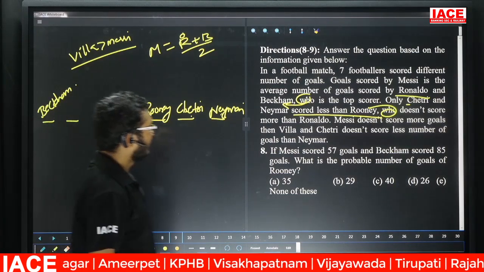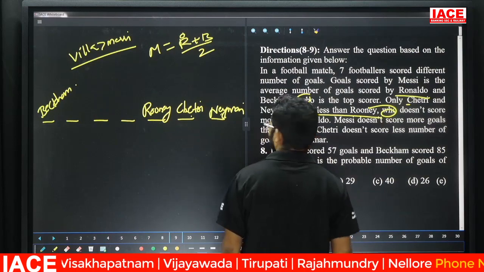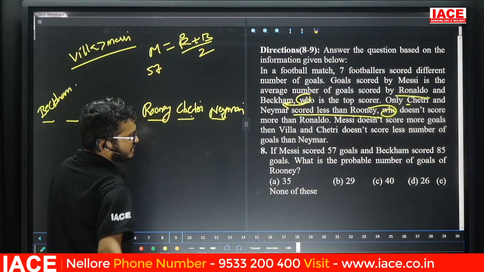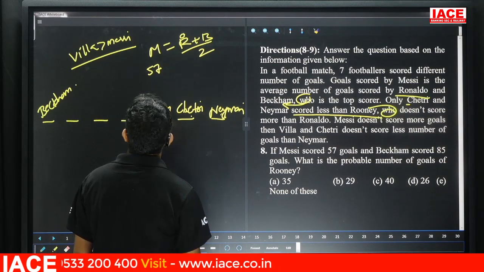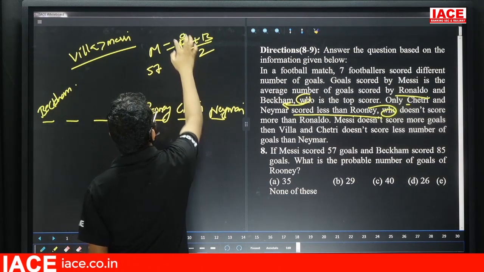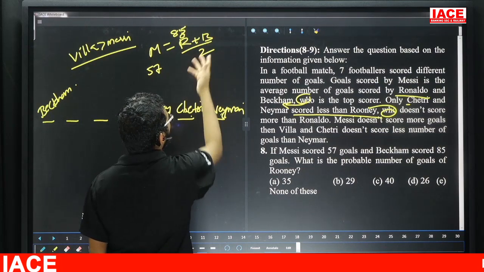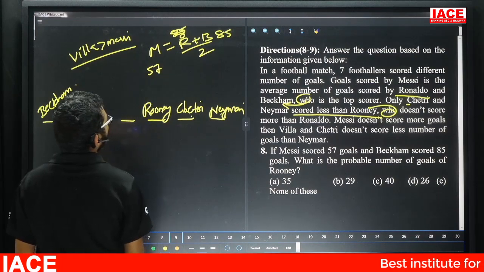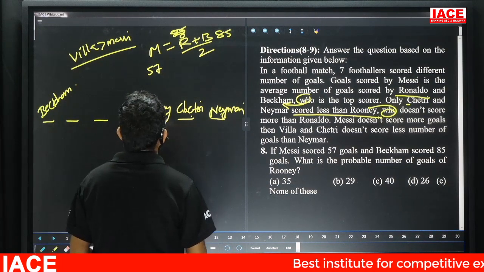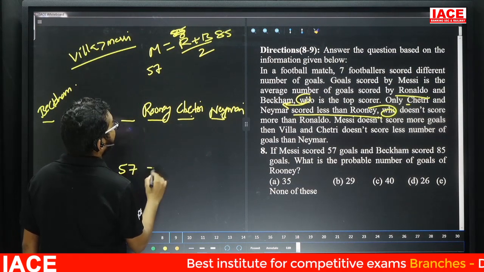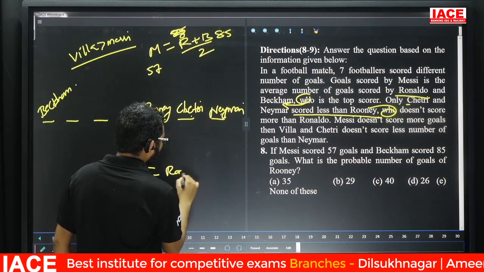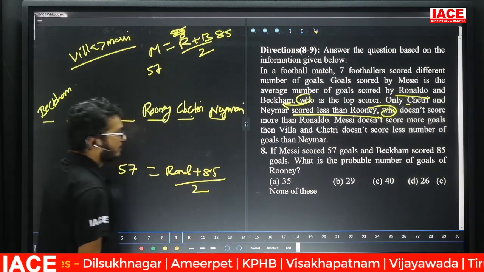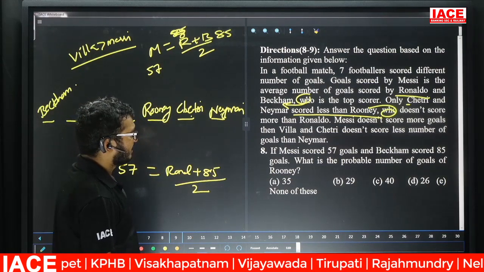Next, friends, check here. If Messi scored 57 goals, yes, friends, check here. Now Messi is 57 goals. Next, and Beckham scored 85. So Messi is 57 and Beckham is 85. Now the given is, see here, Messi is 57, Ronaldo plus Beckham is 85 by 2. Now what is the probable number of goals of Rooney?